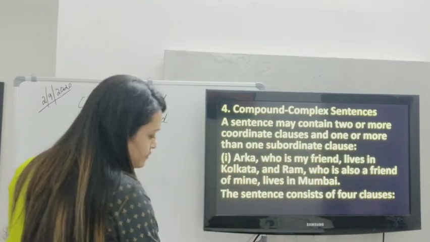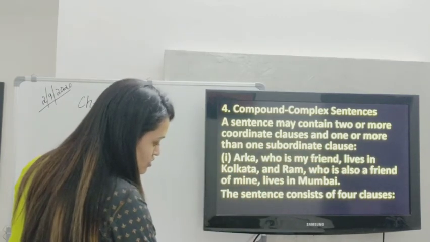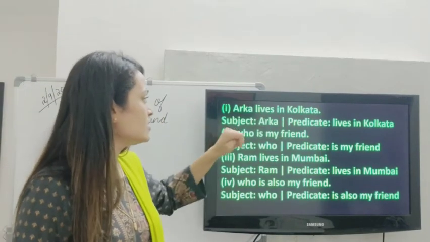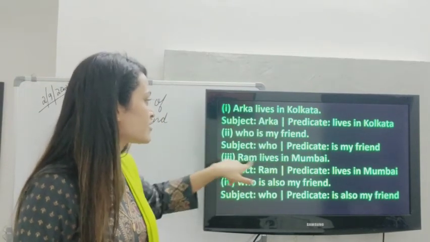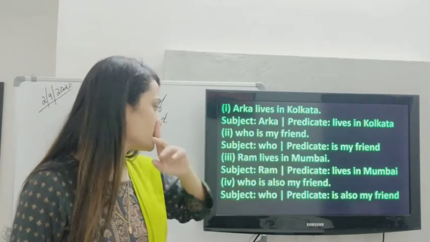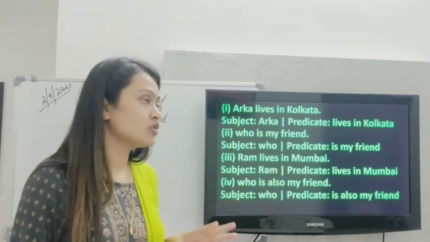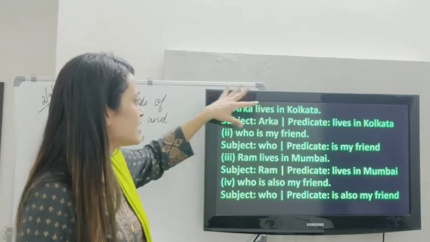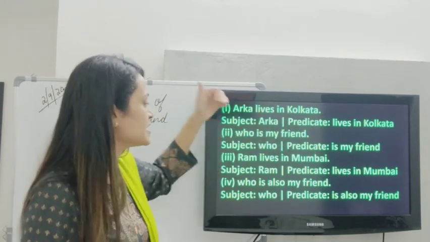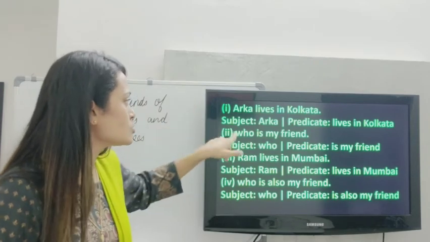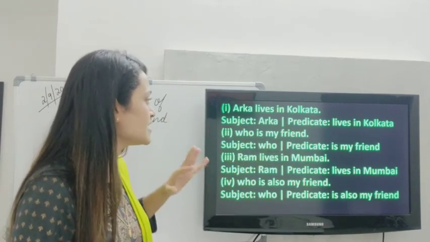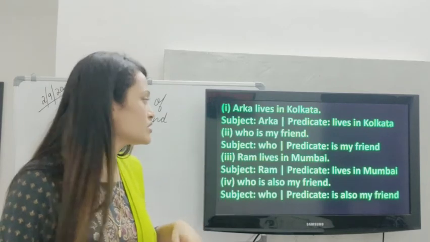Let's see. Okay, here it is. Arka lives in Kolkata, who is my friend. Ram lives in Mumbai, who is also my friend. So these are the four clauses. Let's get into their details. Arka lives in Kolkata: we have a subject, we have a predicate making complete sense, main clause. Who is my friend? We have a subject, we have a predicate but not making complete sense. It is a subordinate clause.